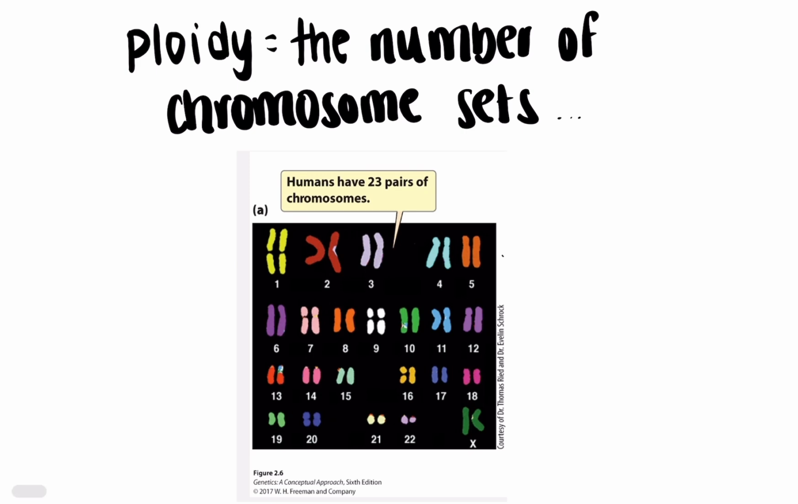And so, in order to understand mitosis, we kind of need to understand ploidy. And so, ploidy is the number of chromosome sets. Humans have 23 pairs of chromosomes, and each chromosome number, this is chromosome 1, comes in 2. So that means diploid. Humans are diploid organisms. Di meaning 2, ploid meaning sets. So 2 sets for each chromosome.